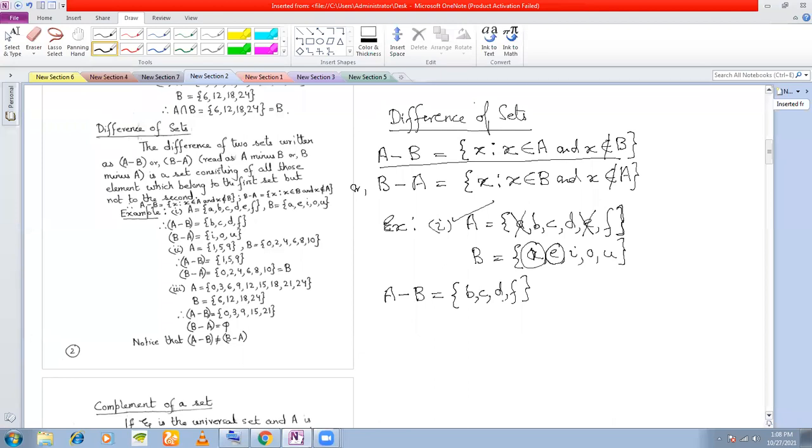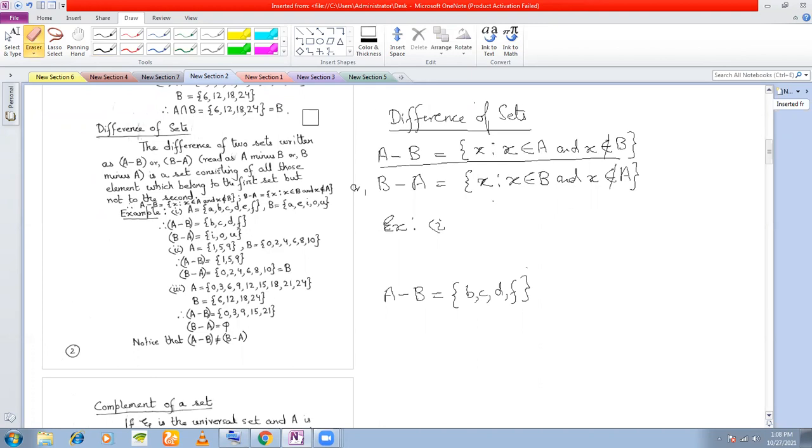Clear with this? Let me show you, sir, how to find. We will not take the elements of B. No, we will only remove all the elements of B from A. Whatever element is common between A and B, we'll remove all those elements from A. Understood? And we'll only write elements of A. We will not write elements of B, only elements of A you will write. But all the elements of A from which all the elements of B have been removed.